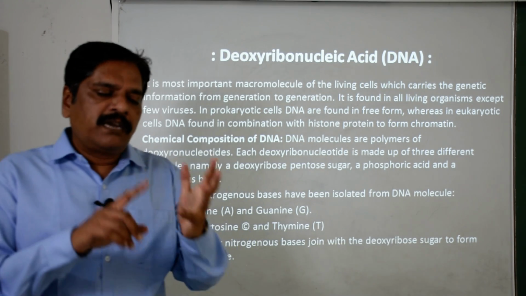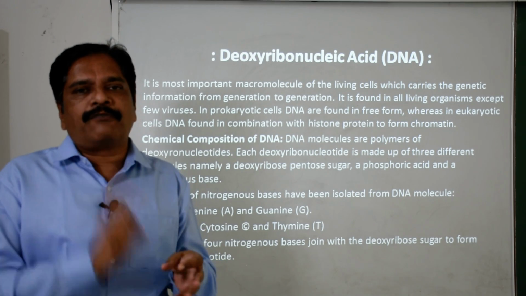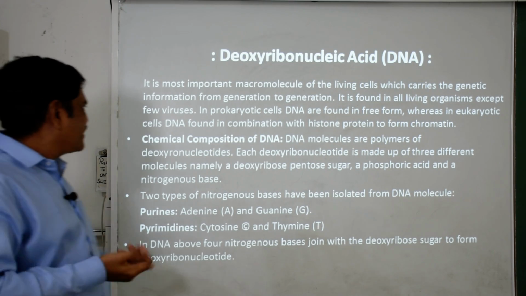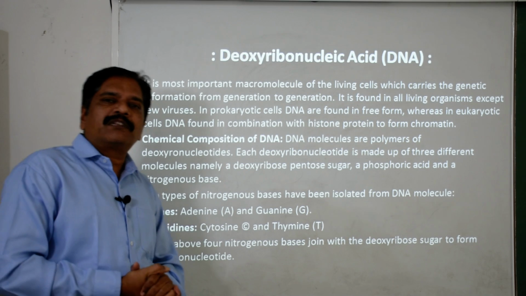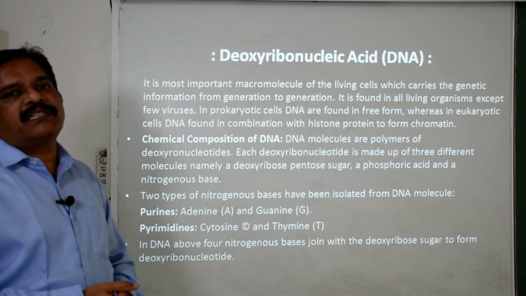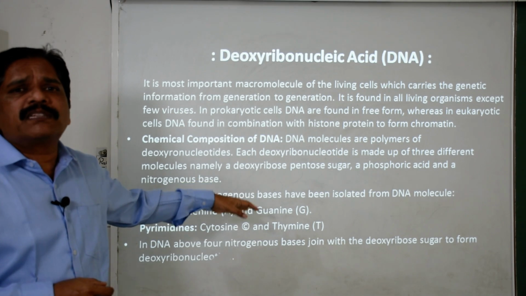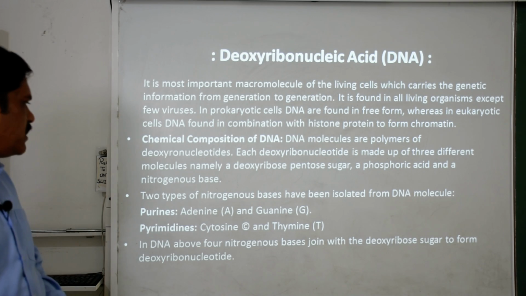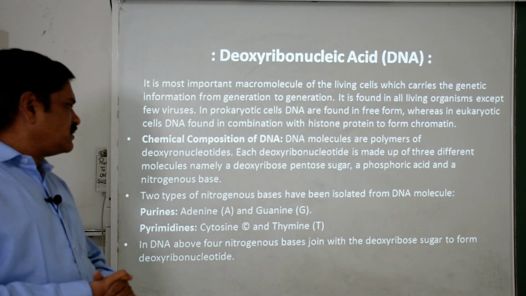So ultimately it is composed of carbon, hydrogen, oxygen, nitrogen and phosphorus, five elements. Now, the nitrogenous bases are further categorized into purines and pyrimidines. As we discussed earlier, the purines are A and G, adenine and guanine, and the pyrimidines are cytosine and thymine.